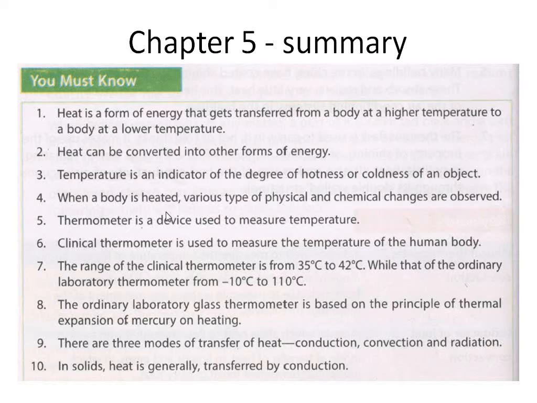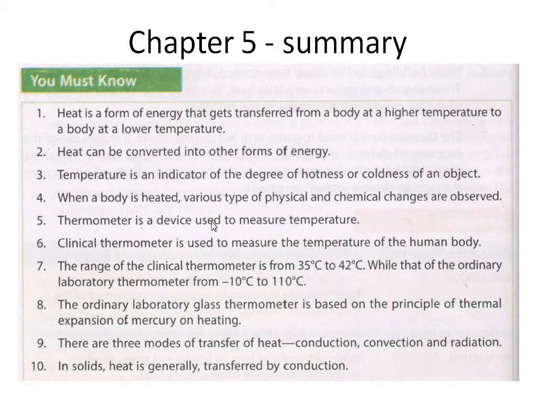When a body is heated, various types of physical and chemical changes are observed. These are all explained in different slides in different videos. I have explained all these things. If you are not remembering it, you can revise the slides once again.